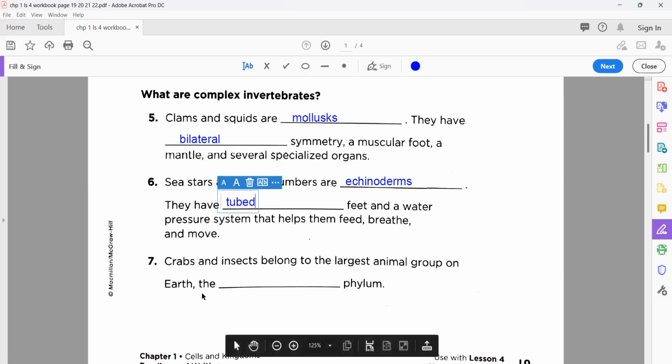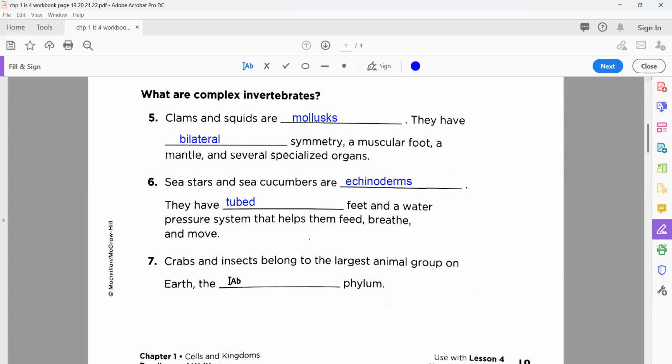Now, number 7: crabs and insects belong to the largest animal group on earth, the blank phylum. You know very well the body parts are segmented. They have pairs of legs or wings in some. So they are the largest animal group on earth. We know very well these are arthropods. Well done.